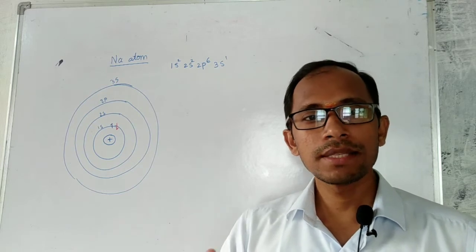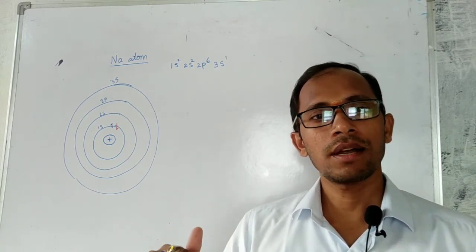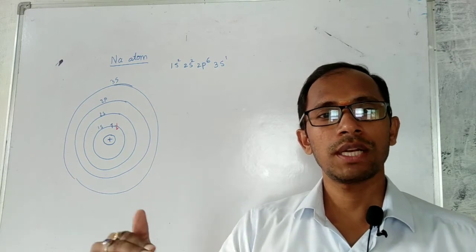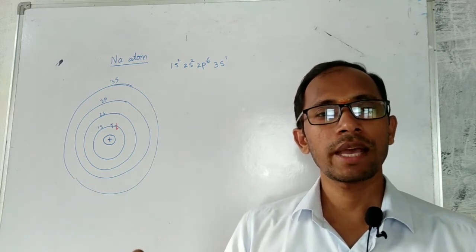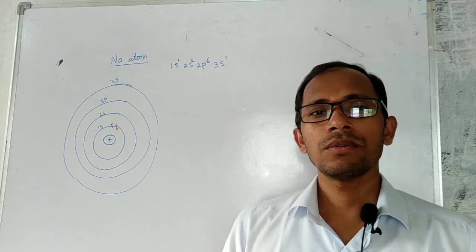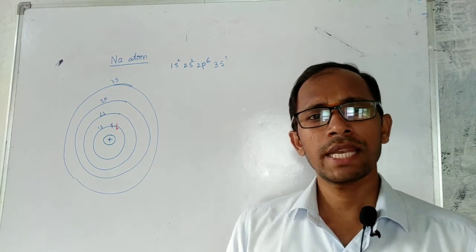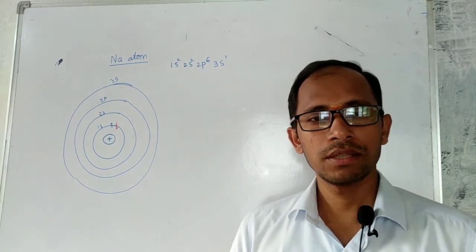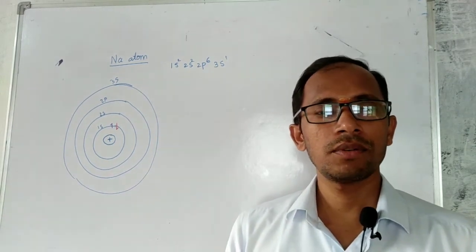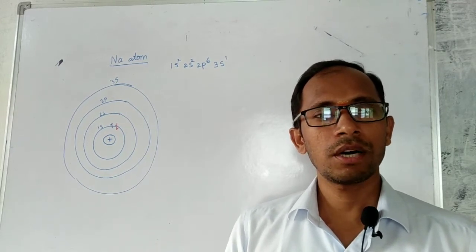What do you mean by discrete energy levels? Energies are not continuous. That means 1 electron volt, 2 electron volts, 3 electron volts, so there is a gap between those values. That is the discrete one. Now again everyone will have a doubt: which energy are we talking about, and what do you mean by this energy level, where is this energy level coming from? These questions will come into our mind.